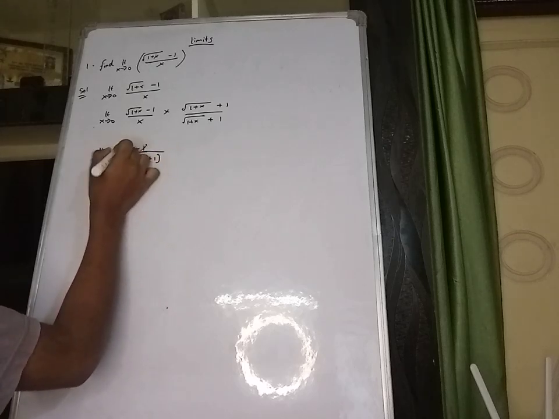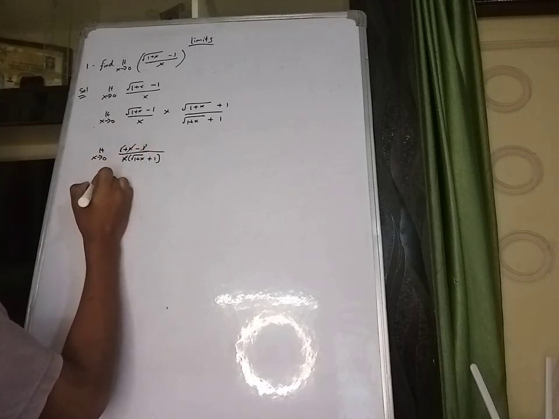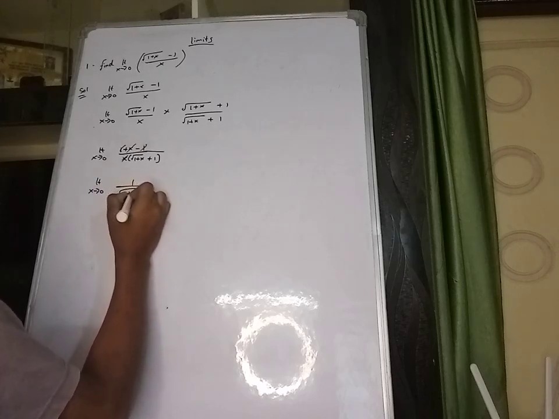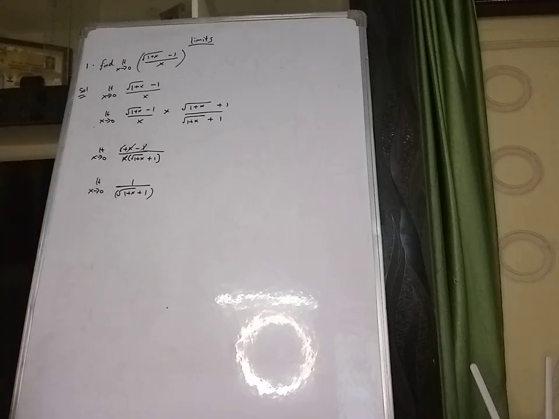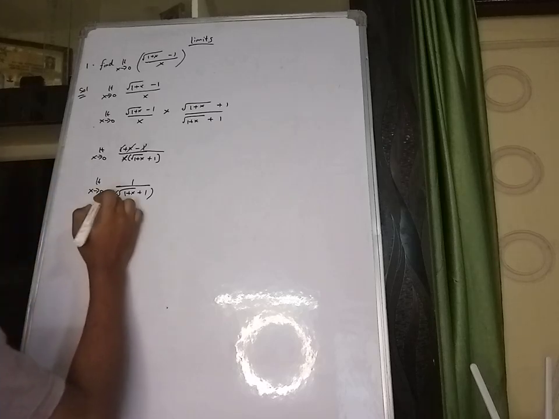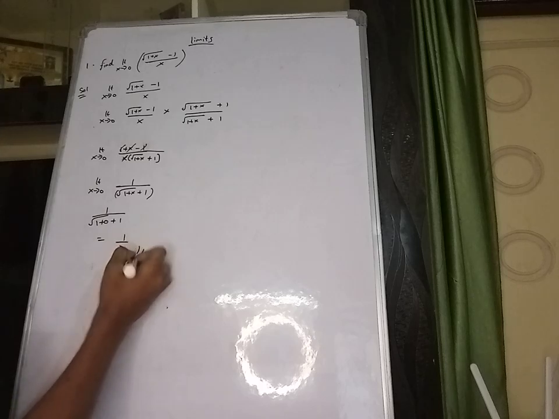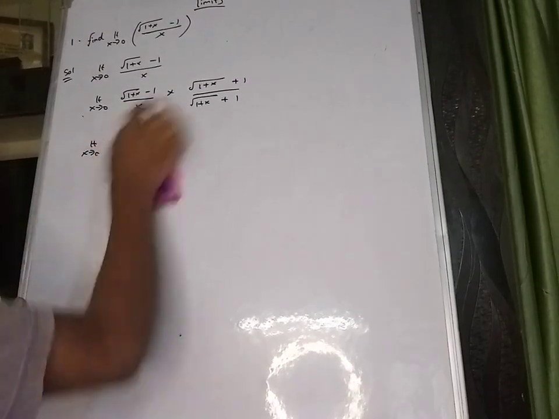Okay, plus 1 minus 1 will get cancelled, and x will get cancelled. So we get limit x tends to 0, 1 by (root over 1 plus x plus 1). Now applying the limit, it forms 1 by (root over 1 plus 0 plus 1), which is 1 by 2. 1 by 2 is the final answer. Okay, now let's go to the second sum.